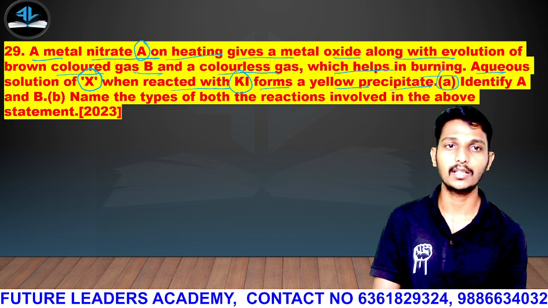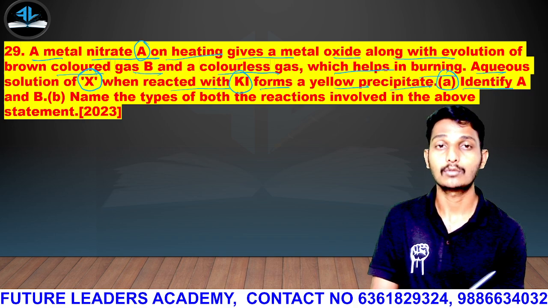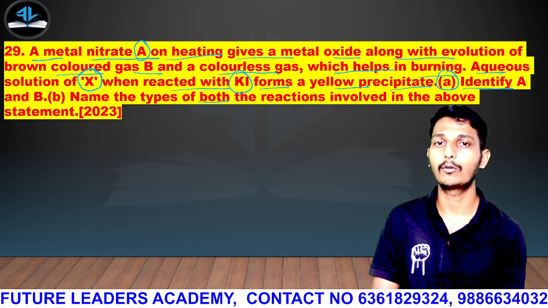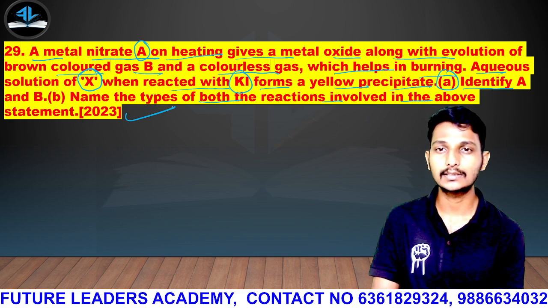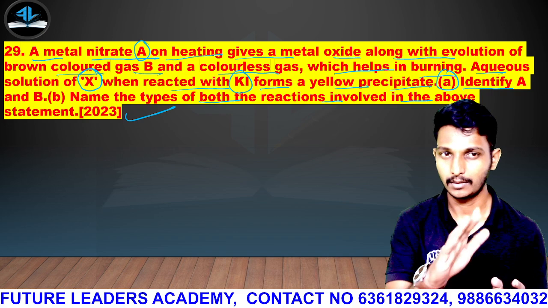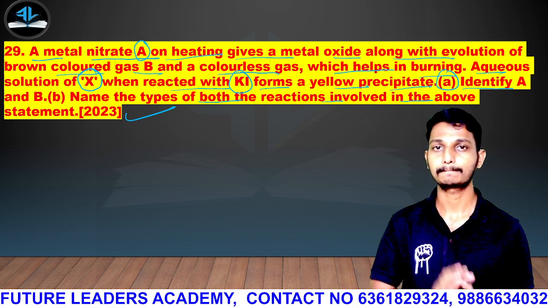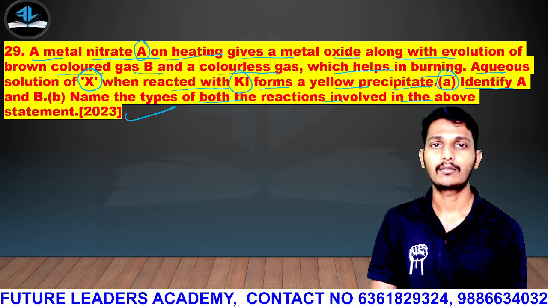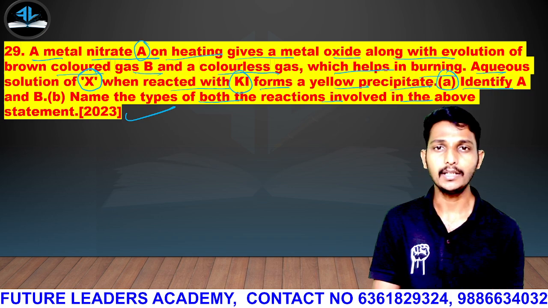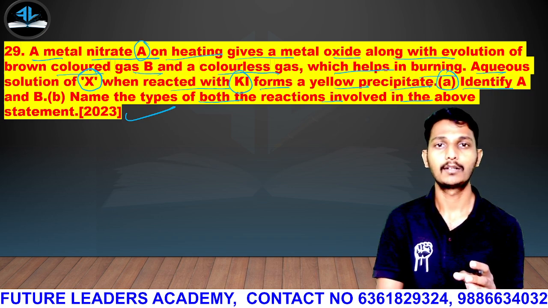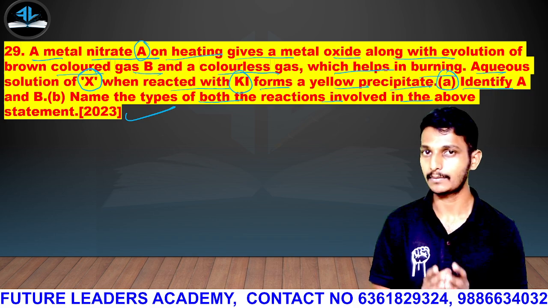Sorry, guys. Option A is identify A and B. And this question B is name the type of both the reactions involved in the above statement. It is asked in 2023. Sorry for the mistake, guys. The question is jumbled with the sub questions. Okay, first question: identify A and B. Then the next one is name the type of both the reactions involved in the above statement. Okay, the statement is there.